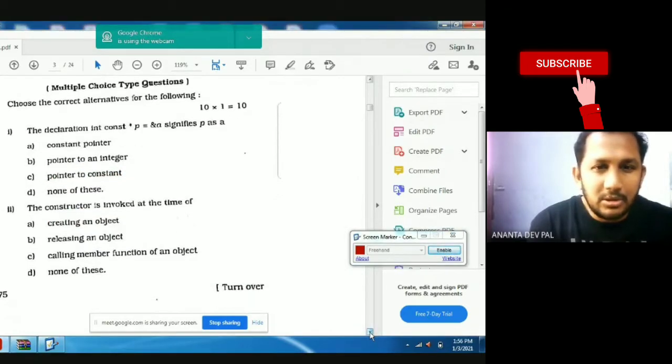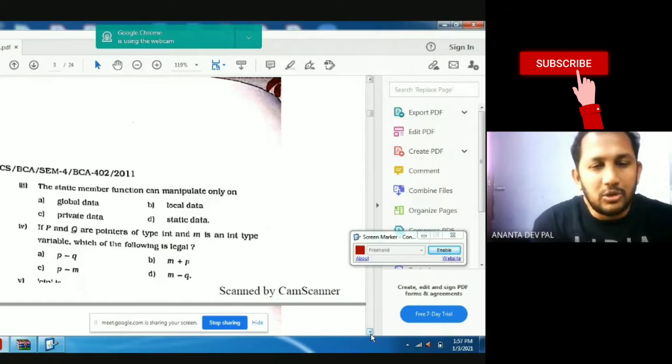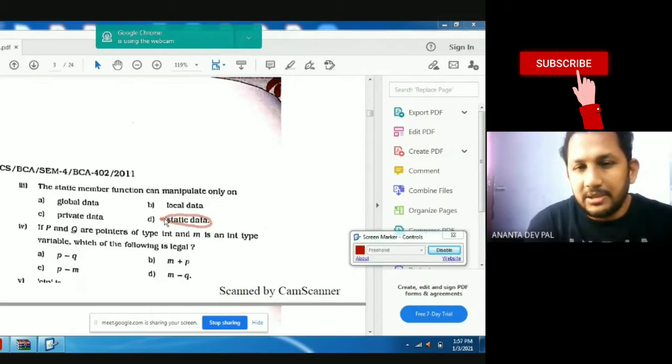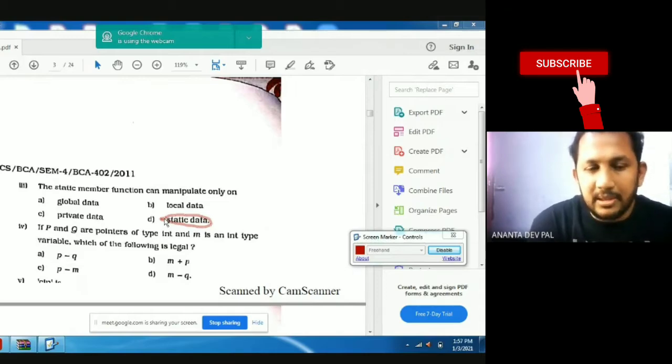This is question number 2. The function can manipulate only global data, local data, private data, or static data. A static member function operates on static data. The answer is static data.